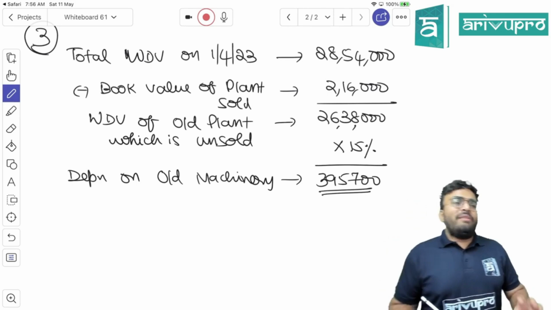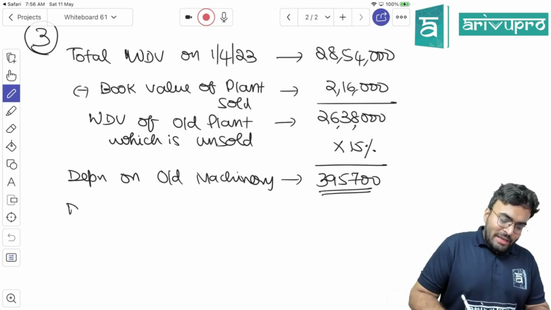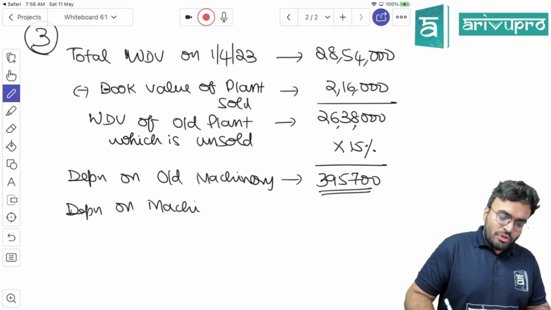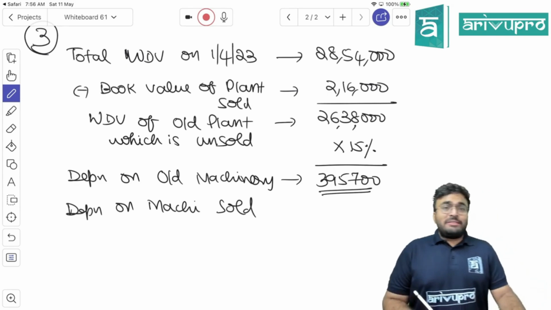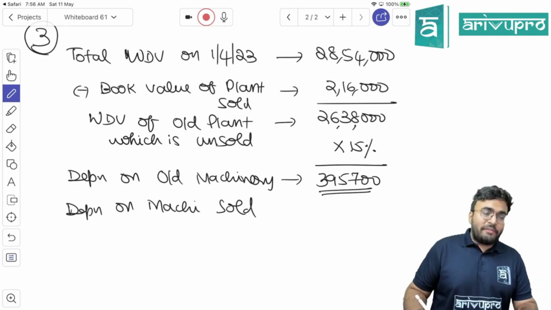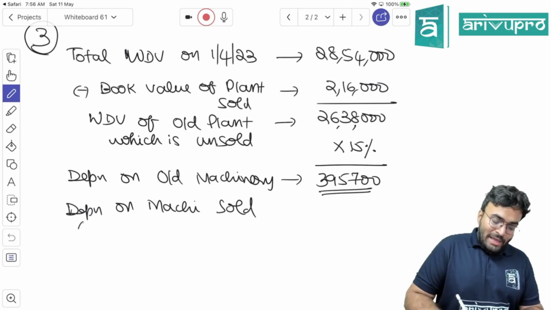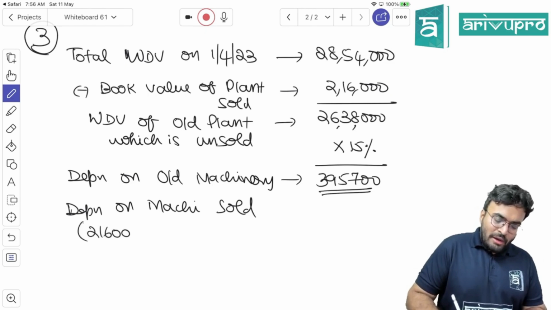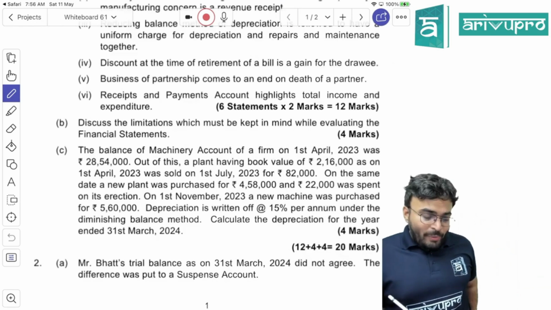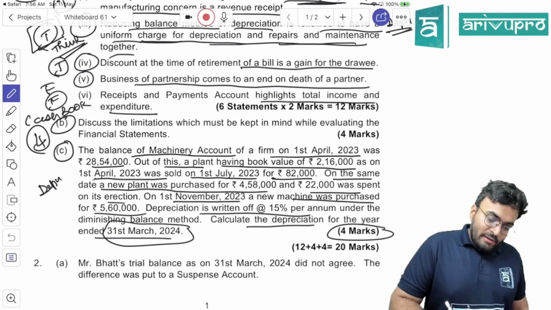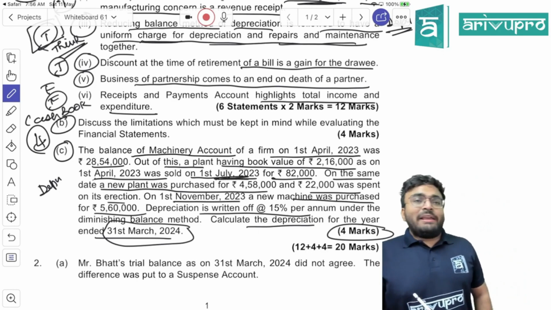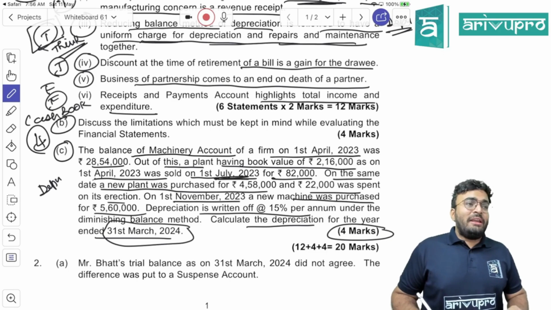Now what we have to calculate? Depreciation on machinery sold. What is the book value of the machinery which is sold? 2,16,000 into 15% into, when did they sell it? It is sold on 1st July. So how many months have we used this machinery?